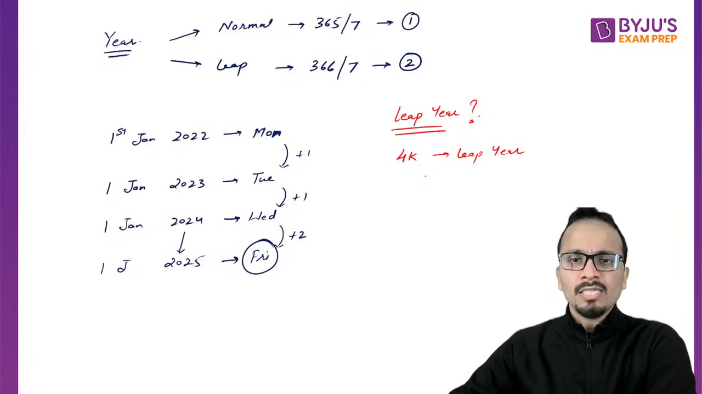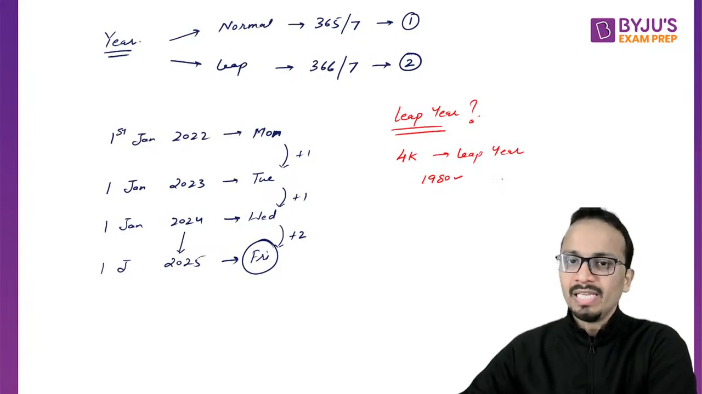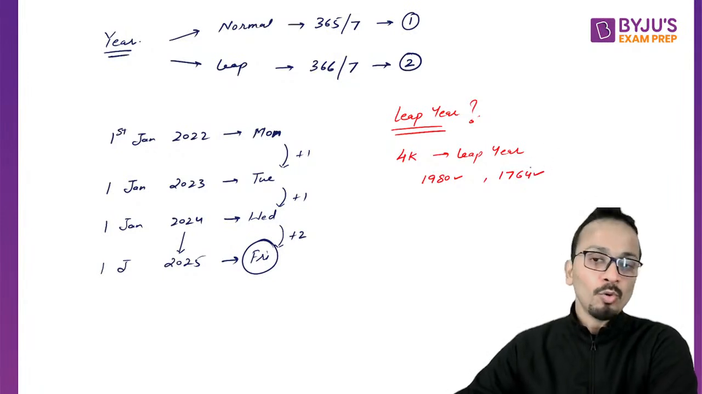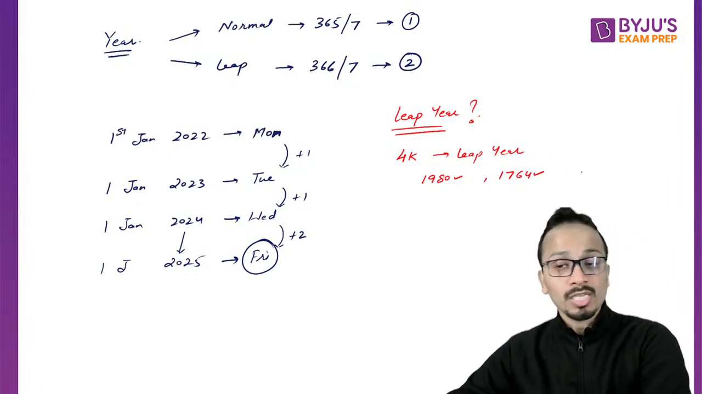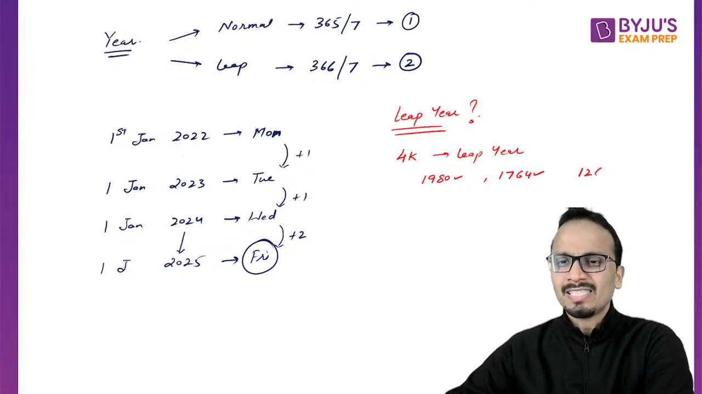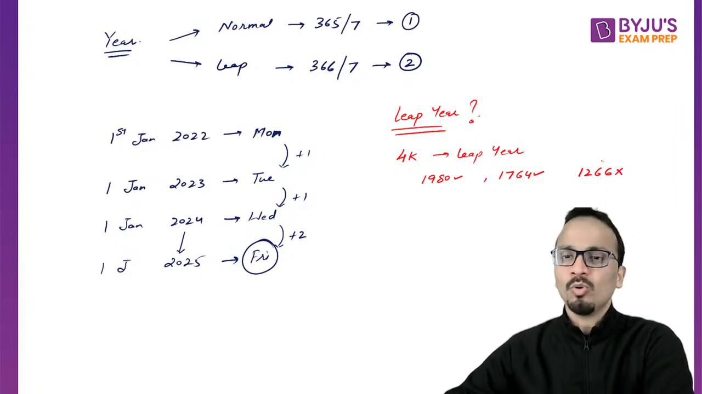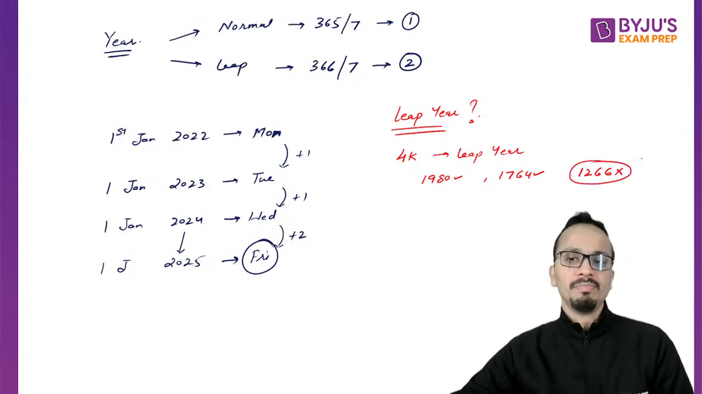As in 1980, yes, it's a multiple of 4, it will be a leap year. 1764, it's a multiple of 4, it was a leap year. 1266 is not a multiple of 4, hence it will not be a leap year.